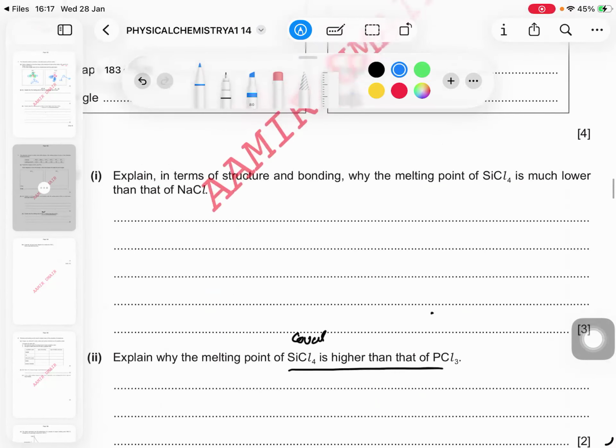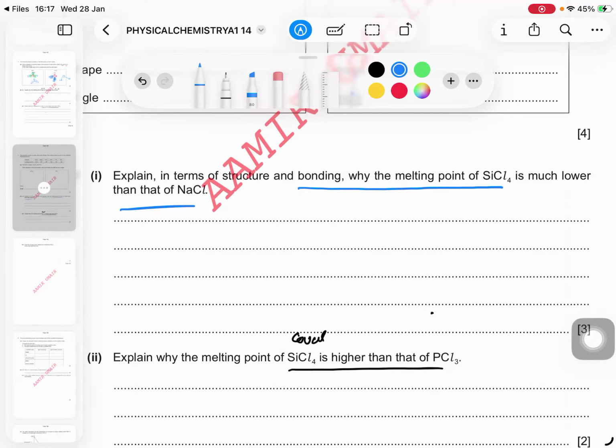This one. Explain in terms of structure and bonding why the melting point of SiCl4 is much lower than NaCl. SiCl4 has a simple molecular structure with covalent bonds, but you have to hit the original point which gives you the mark.